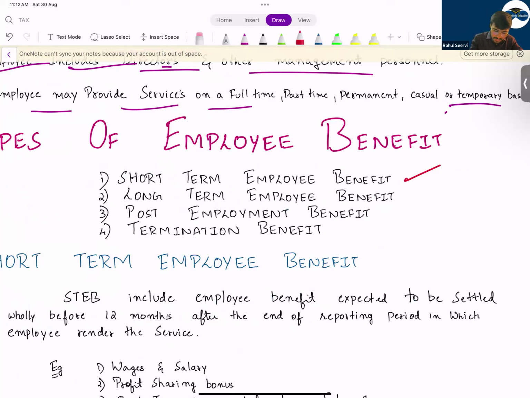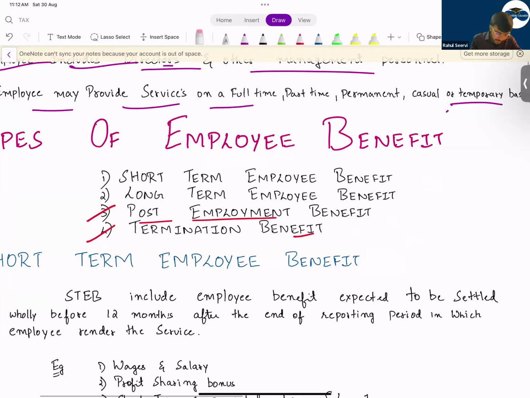The first one is short-term benefit, then long-term benefit, post-employment benefit, and termination benefit. In your exam, the third one and the fourth one are very important. The post-employment benefit plan is very important. Termination benefit has been tested in one or two past papers, and you just have to write down this employee benefit. The termination has a link with your IAS 37. We will discuss it.